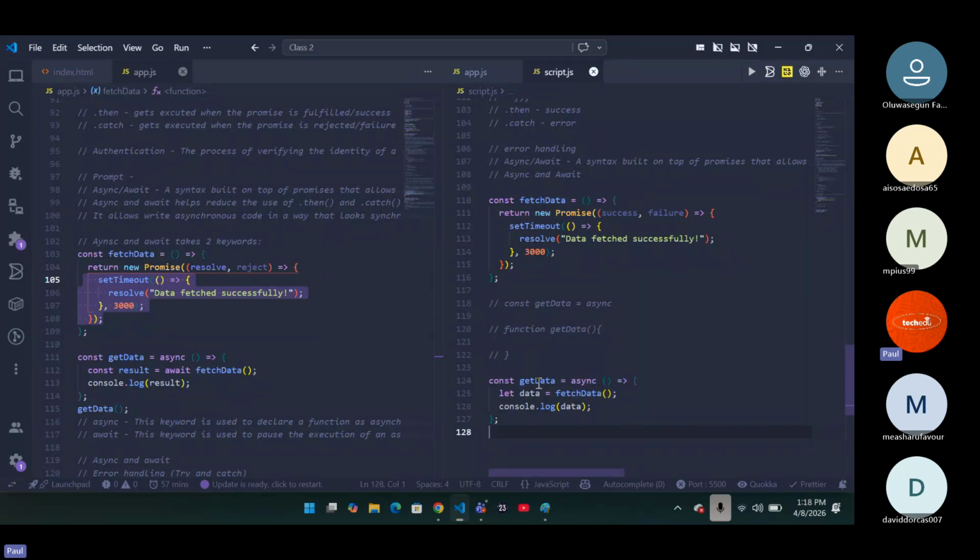But in this case, we need to use the await keyword in this place. And why are we awaiting it? We are waiting for this particular function to load up first. This is an asynchronous function. Waiting for it to load up first, so we can now go ahead and fetch the data when it's fully loaded. Then we can go ahead and...